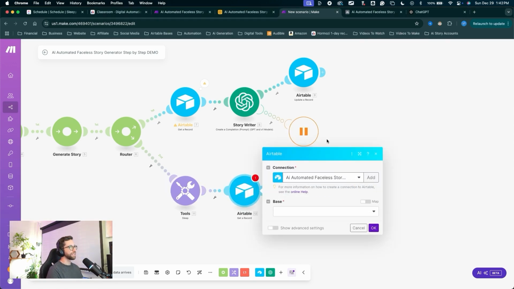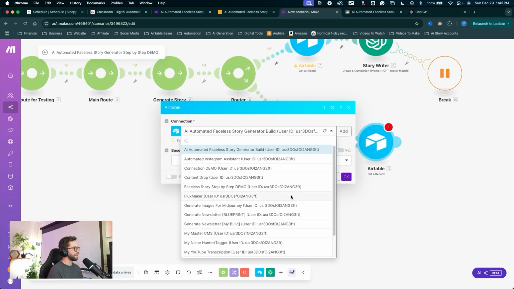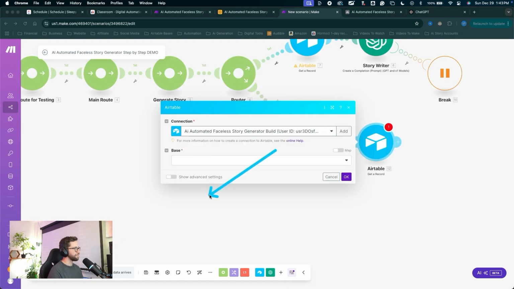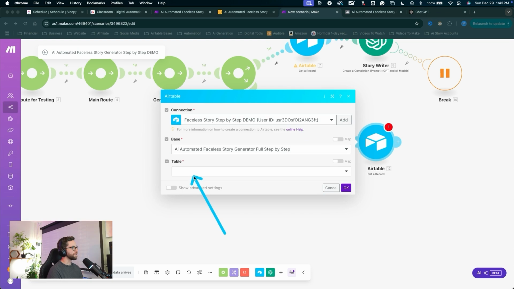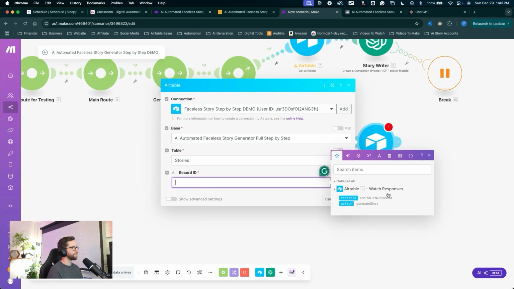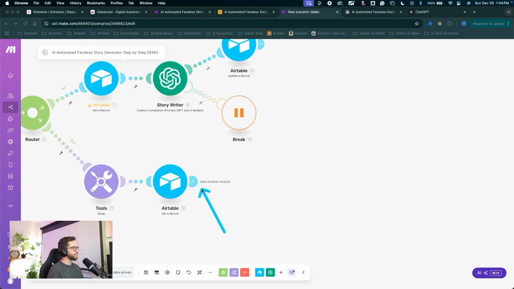We have to choose the same connection we had before. Got to find my lengthy connection name. There it is. I'll choose the base, choose the table, stories table, record ID. We're going to get that record ID right there. Click OK.